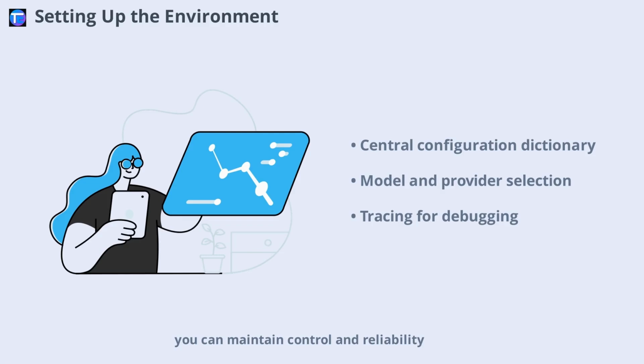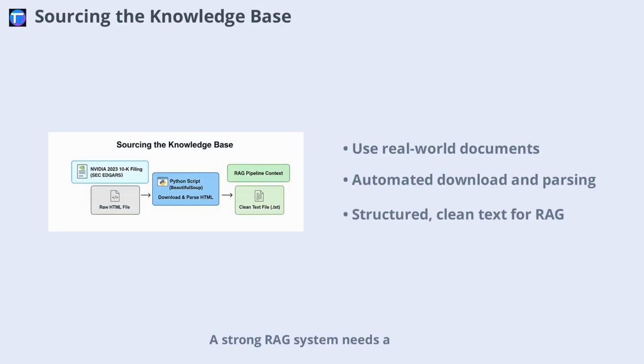A strong RAG system needs a demanding knowledge base to showcase its capabilities. In this example, we use NVIDIA's 2023 10-K filing, a comprehensive real-world document full of business operations, financials, and risk factors. The pipeline includes a custom function to download, parse, and clean the document, transforming raw HTML into structured text suitable for ingestion. This step ensures that the RAG pipeline works with high-quality, relevant data, setting the stage for accurate and insightful retrieval and reasoning.